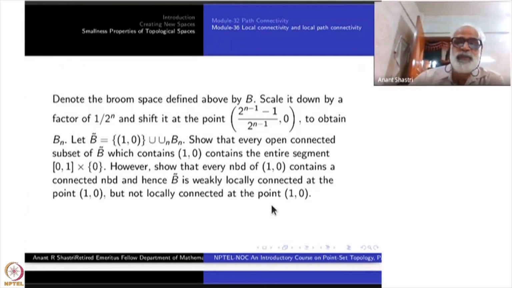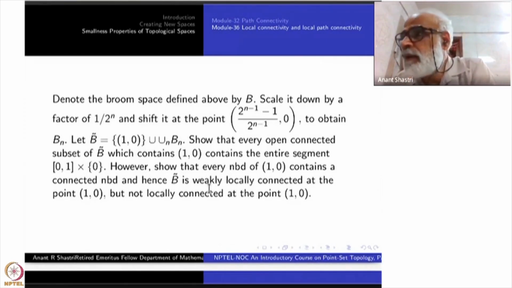So let us try to see this one, at least some part. After all, I have left this as an exercise to you, but let me just explain. The first part is to show that every open connected subset of B twiddle which contains (1, 0) contains the whole line segment. Therefore, it cannot be arbitrarily small.